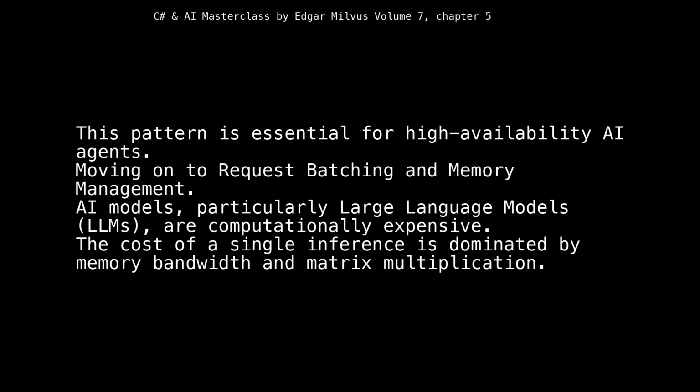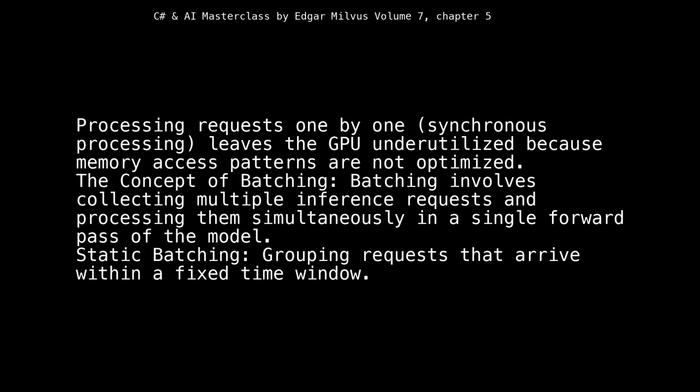Moving on to request batching and memory management. AI models, particularly large language models, LLMs, are computationally expensive. The cost of a single inference is dominated by memory bandwidth and matrix multiplication. Processing requests one by one, synchronous processing, leaves the GPU underutilized because memory access patterns are not optimized.